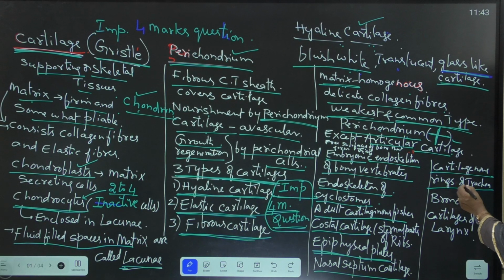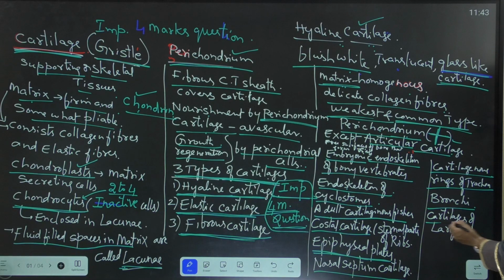The C-shaped cartilaginous rings of the trachea and bronchi are also made up of hyaline cartilage. Next, cartilages of the larynx. Larynx means voice box, and it is made up of 9 types of cartilage. These cartilages are also hyaline cartilage. This is about the hyaline cartilage.